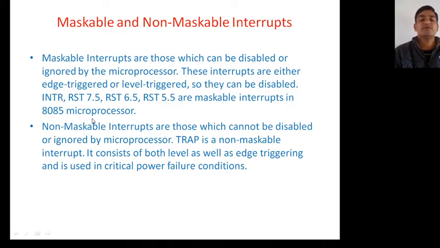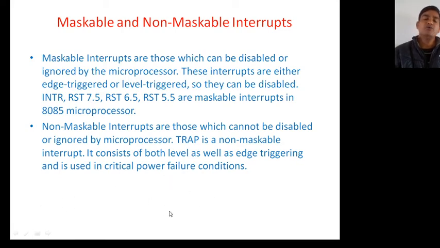Non-maskable interrupts are those which cannot be disabled, or you can say which cannot be ignored or masked. Trap is the only non-maskable interrupt. Why is trap non-maskable? Because it contains both level as well as edge triggering. So it cannot be disabled, and it is used in critical power failure conditions.